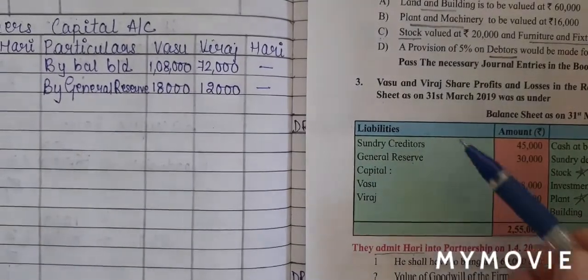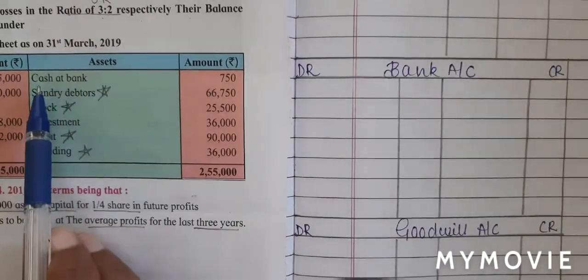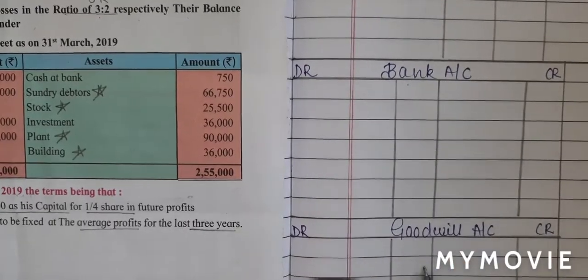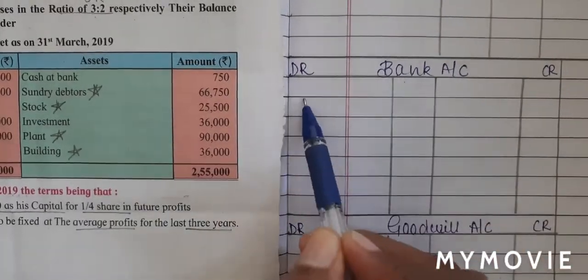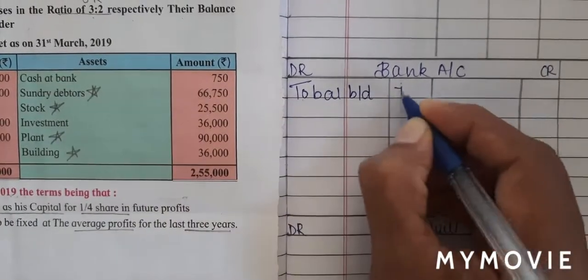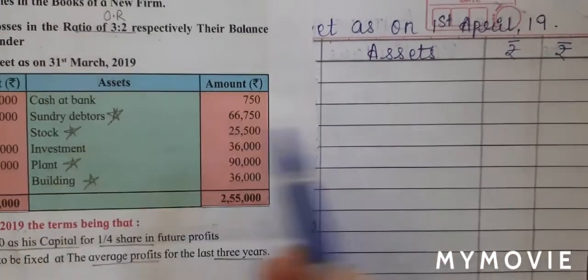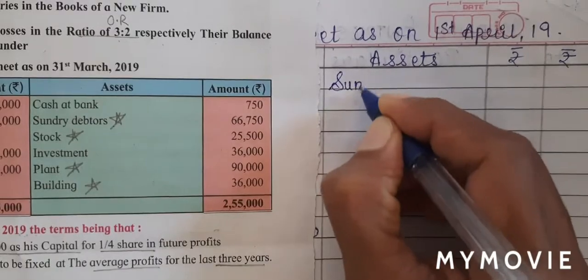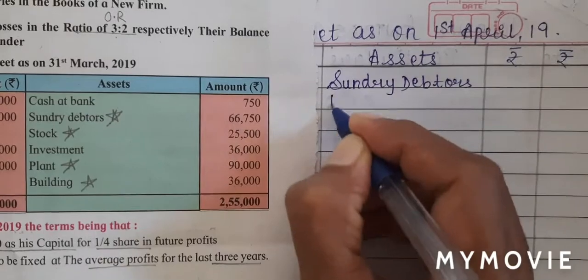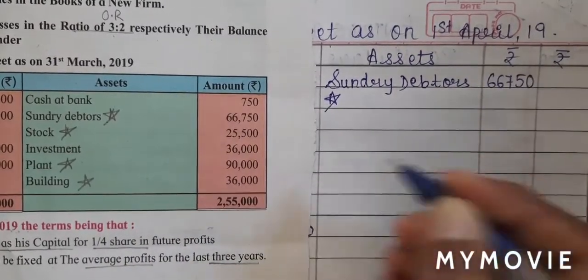With this, students, we have completed the liability side. We will now begin with the asset side. So we have cash at bank. I have prepared the working note for bank account and for goodwill. So on the bank account, on the debit side, I will write to balance brought down 750 rupees. Next is sundry debtors. So on the asset side, I'll write sundry debtors, marked with a star, inner column, 66,750.